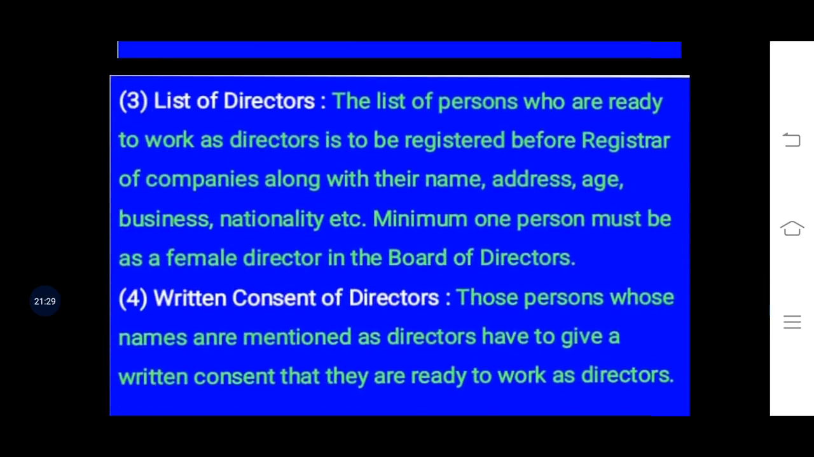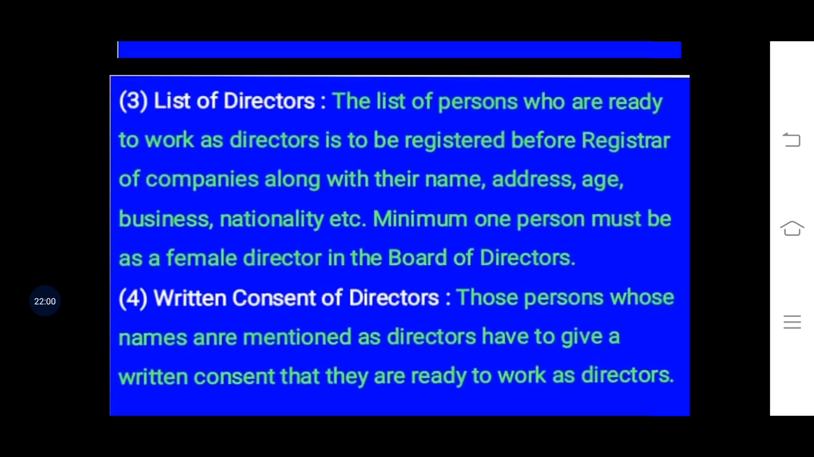Then the list of directors is to be presented. The list of persons who are ready to work as directors is to be registered before the Registrar of Companies. Mostly those promoters are to be appointed as directors. It is not compulsory that the director should have shares of that company. It was in the Act of 1956, but in the Act of 2013 that is removed.